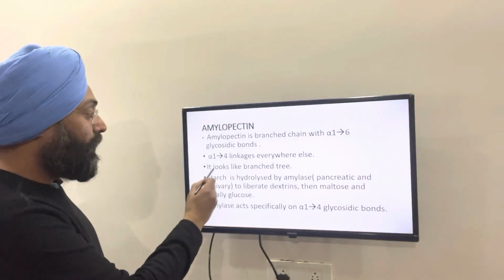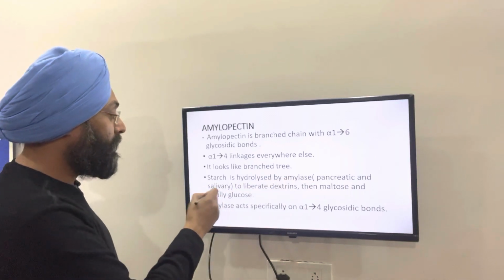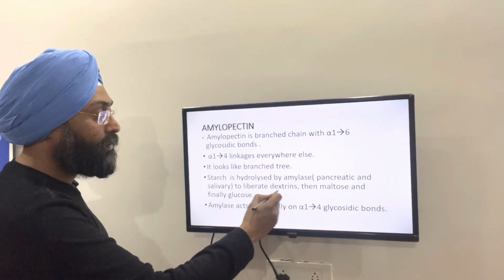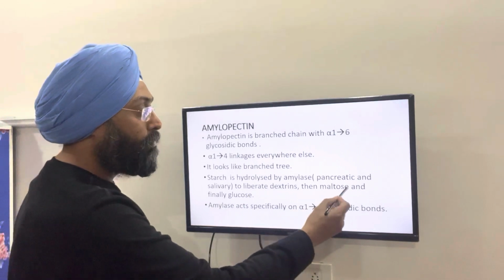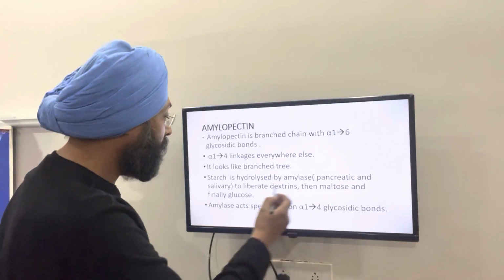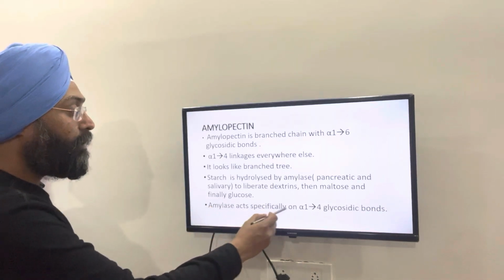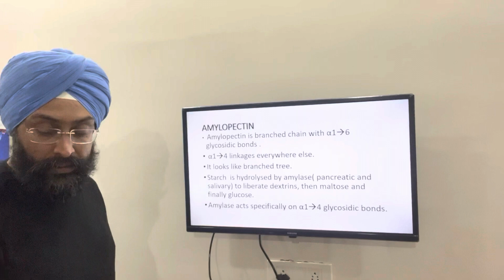Then starch is hydrolyzed by amylase. Amylase exists in saliva as well as pancreas to liberate dextrins, and dextrin will finally form the disaccharide maltose. Then maltose will finally degrade to form glucose. Amylase acts specifically on alpha 1,4 glycosidic bonds which are present in starch.